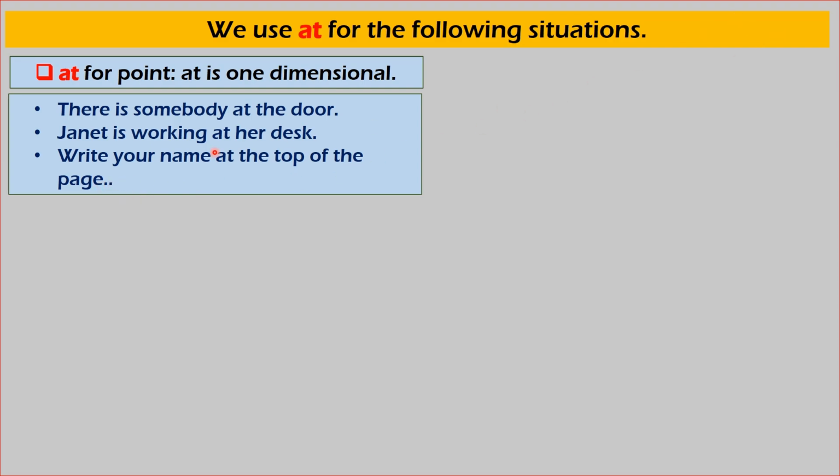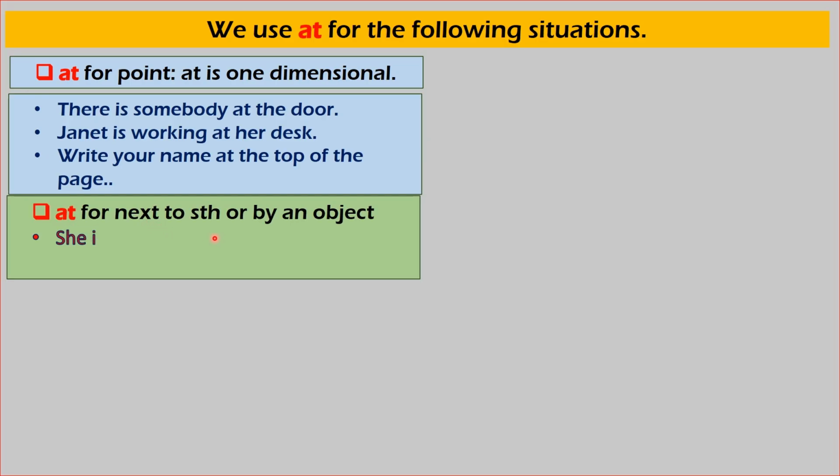Now let's come to another situation. At for next to something or by an object. Sometimes at means next to or at means by. For example, she is at the door. She is at the door means she is near the door. She is close to the door.